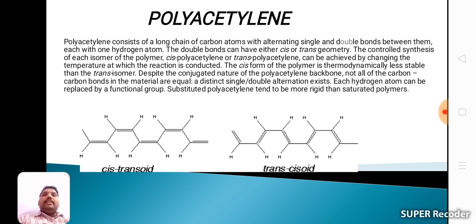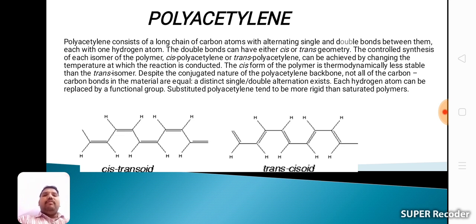Now let us see the first conducting polymer, polyacetylene. In your syllabus there are three conducting polymers: polyacetylene, polyaniline, and polypyrrole. First, polyacetylene.